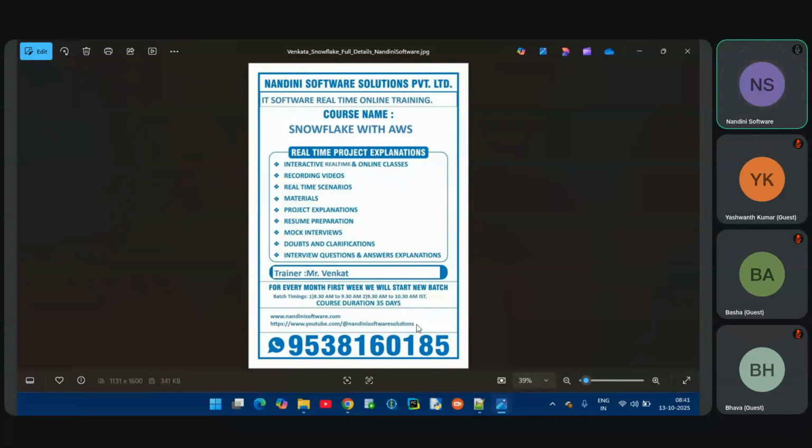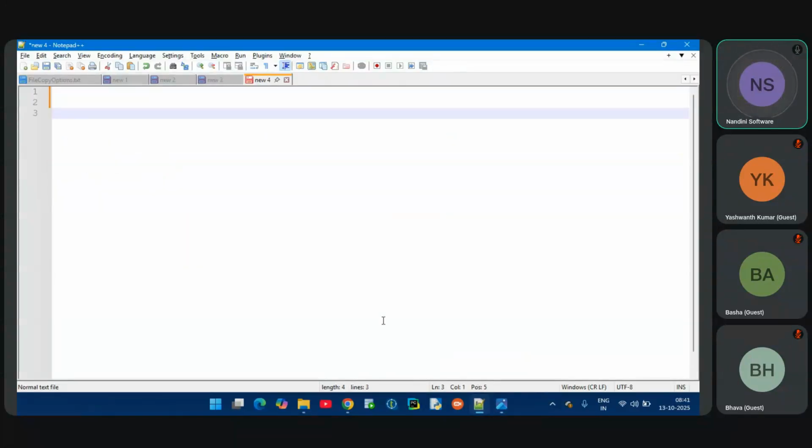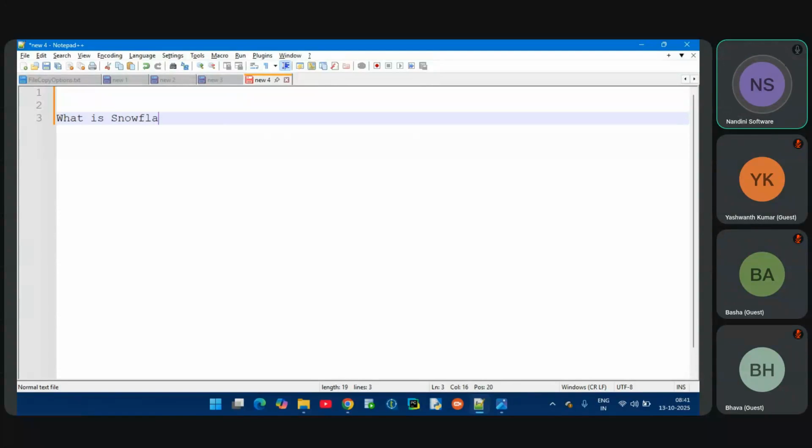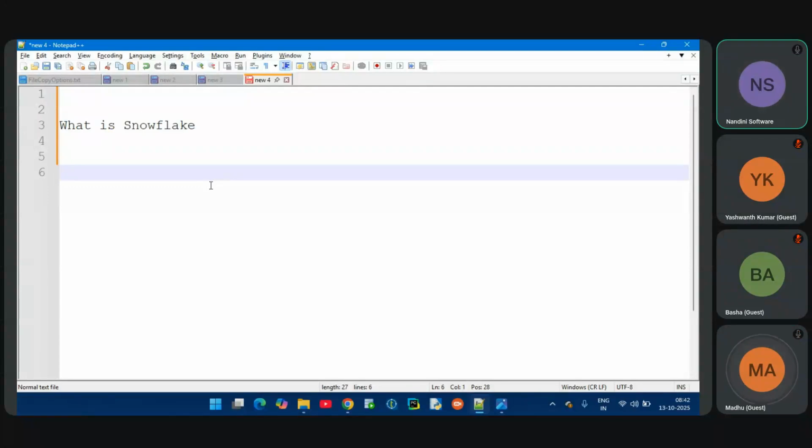Okay, so now we're going to start Snowflake, right? Any idea why we need to learn Snowflake? What is the reason? If you learn something, we need to get some benefit, right? So what is Snowflake? Anyone have an idea? Snowflake is a cloud data platform. Very good. Nowadays there is more demand in the market for Snowflake. That's why if you learn Snowflake, you can get a job easily.